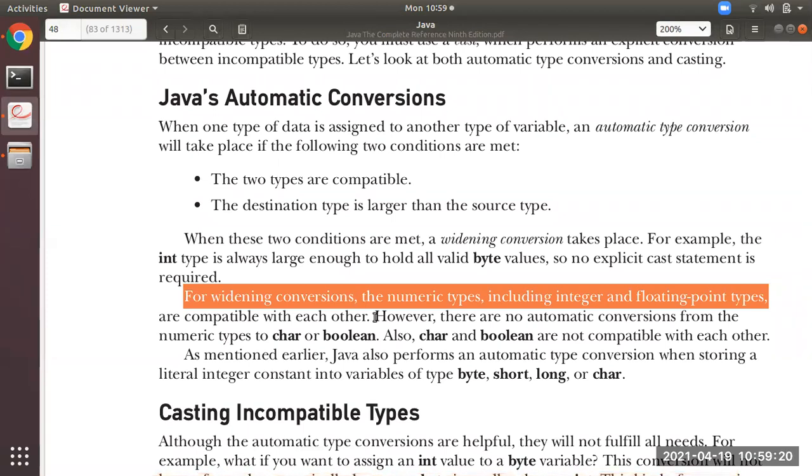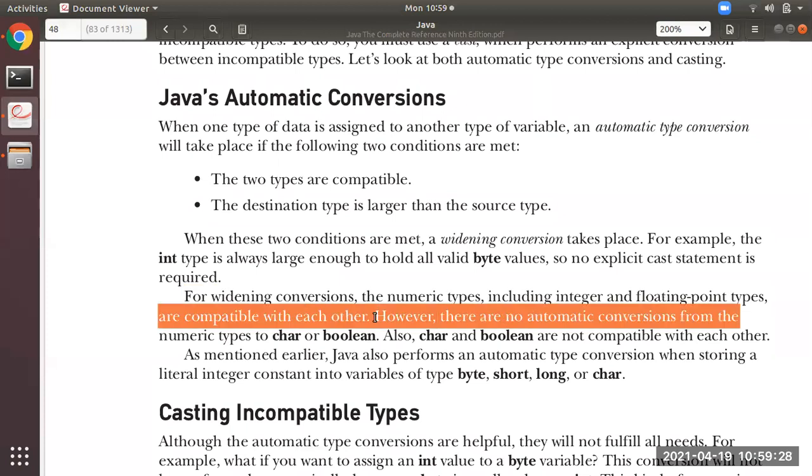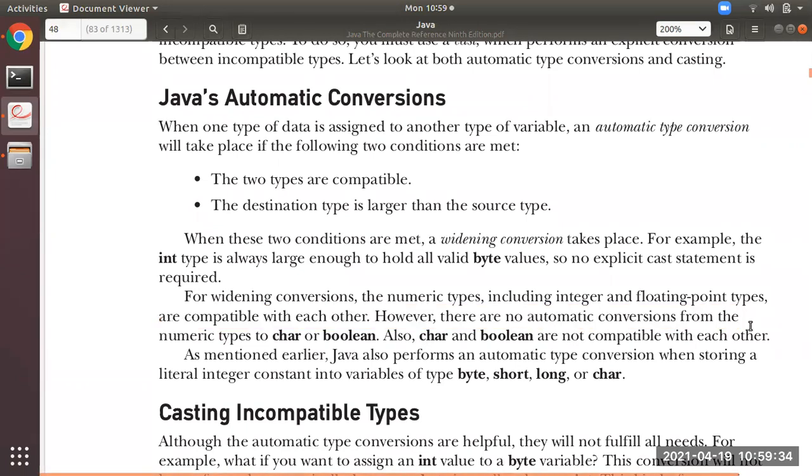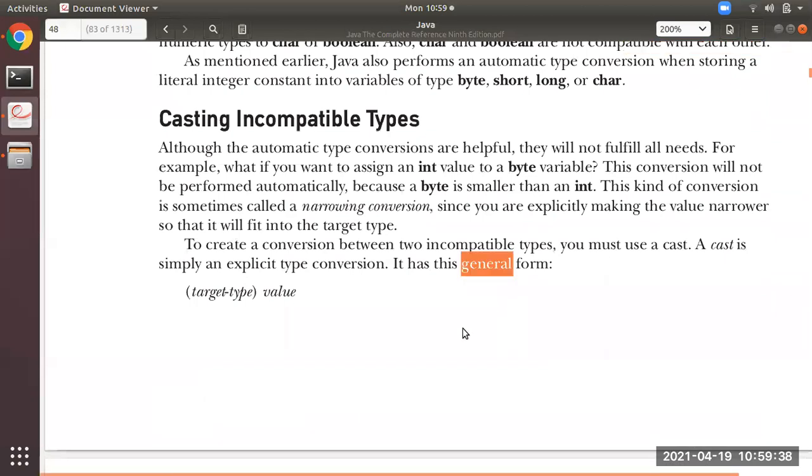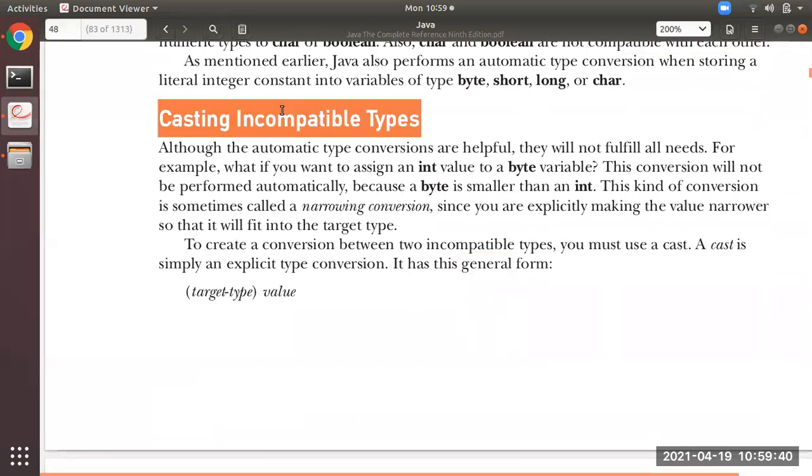Remember this, that is known as compatibility. It means you can convert integer to float. Now, there are no automatic conversions from char to boolean, and remember also char and boolean are not compatible with each other. Then next thing, casting incompatible types.